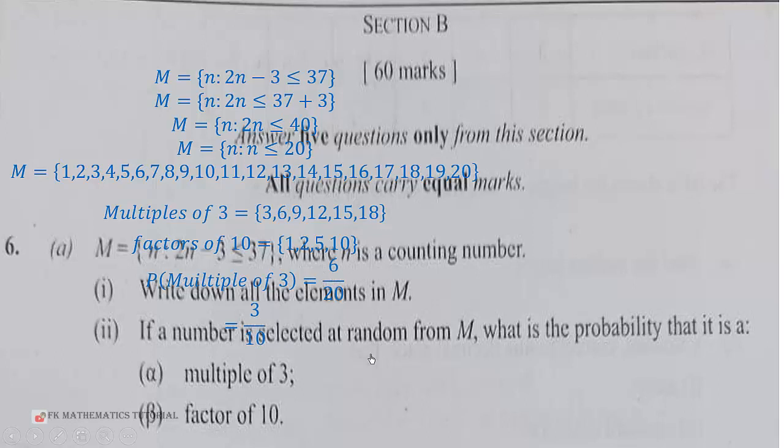Then the probability that it is a factor of 10: 1, 2, 5, 10. We have 4 numbers there. So 4 over the total number, which is 20. If you simplify it, you get 1 over 5. So that is the A part of the question.